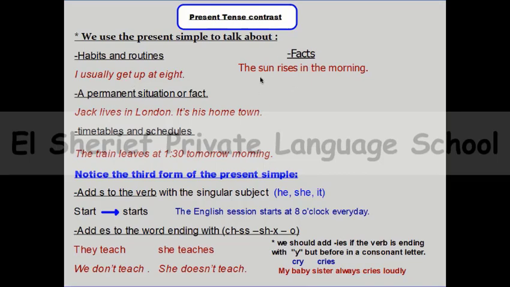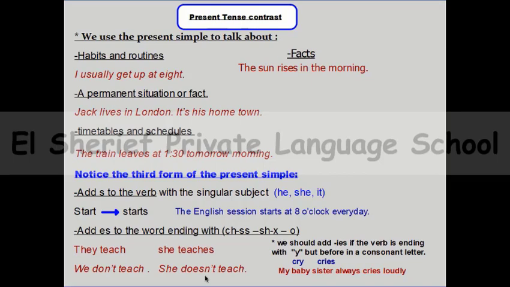But example number 2, the sun rises in the morning. So I will go to the verb. There is not a verb to be, there isn't am, is, are, so we will go to the helping verb do or does. There is s in the verb, so of course we will remember to use does. So the sun doesn't rise in the morning. Of course, this is a wrong sentence, but this is the form of negative. So here, we don't teach, but she doesn't teach. So remember that don't comes with the plural subject, but doesn't comes with the singular subject.